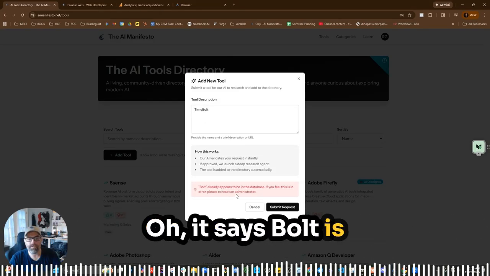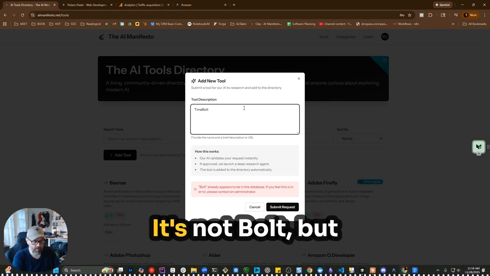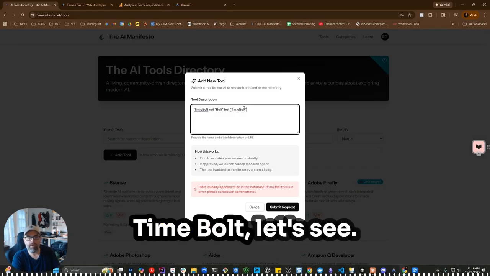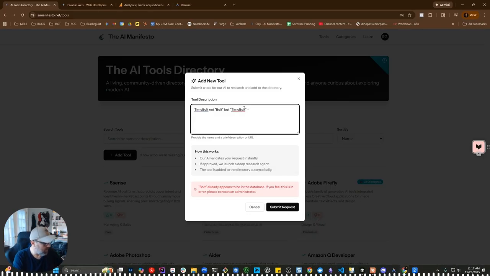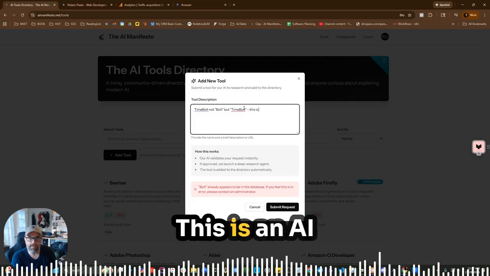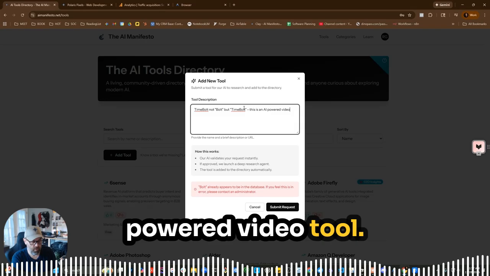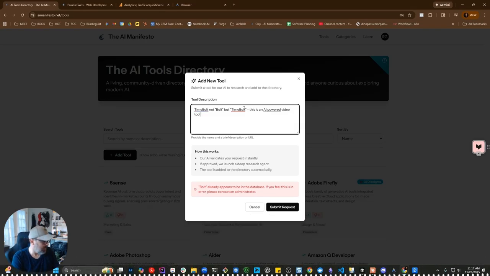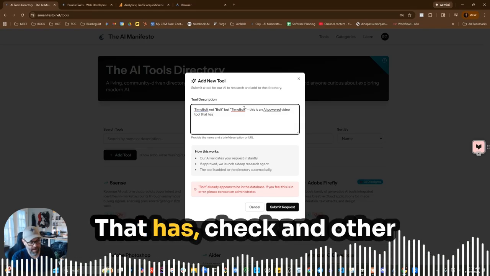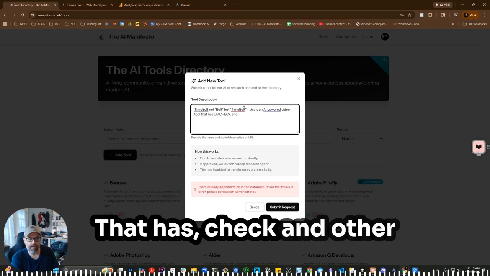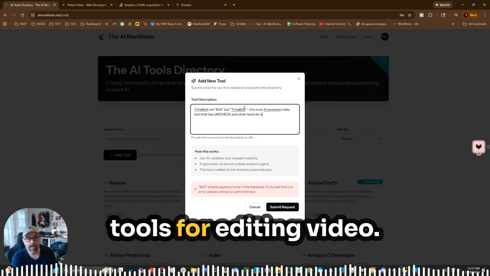Oh, it says Bolt is already in the database. It's not Bolt, but Time Bolt. Let's see. This is an AI-powered video tool that has check and other tools for editing video.